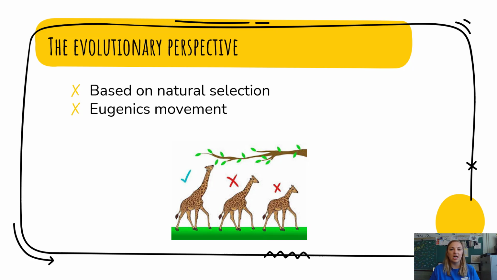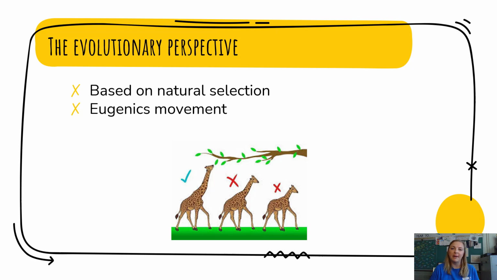So, evolutionary psychologists believe that our behavior can be traced back to what is best for our species and how we will continue to pass along the best traits to our children and their children.